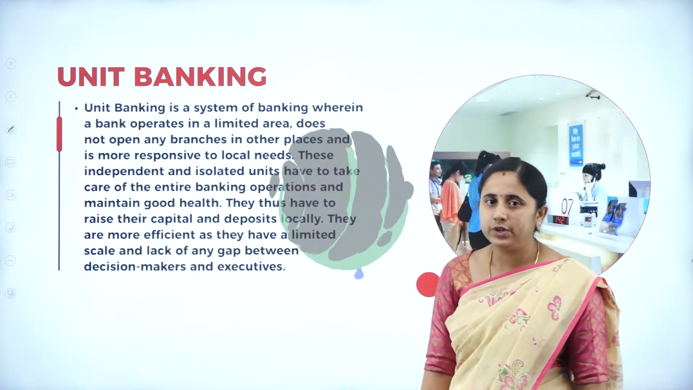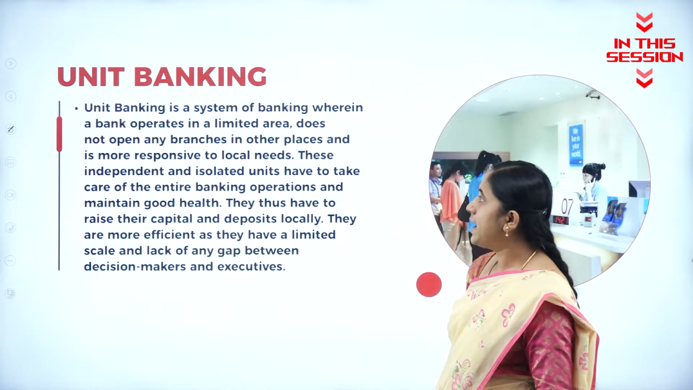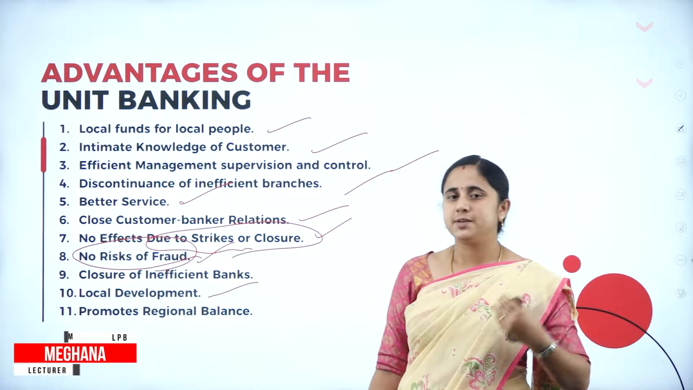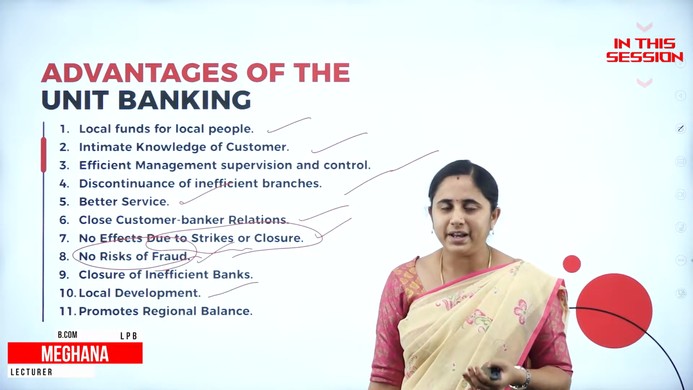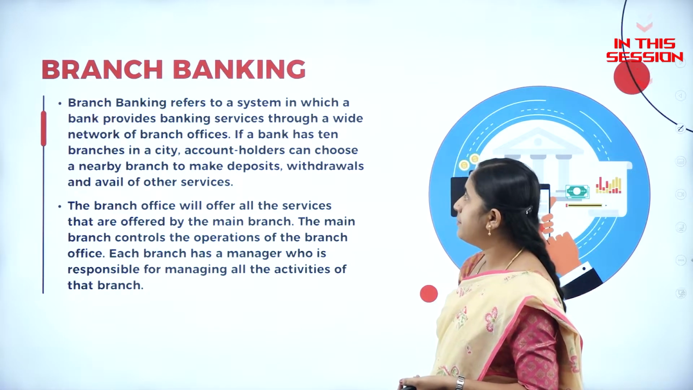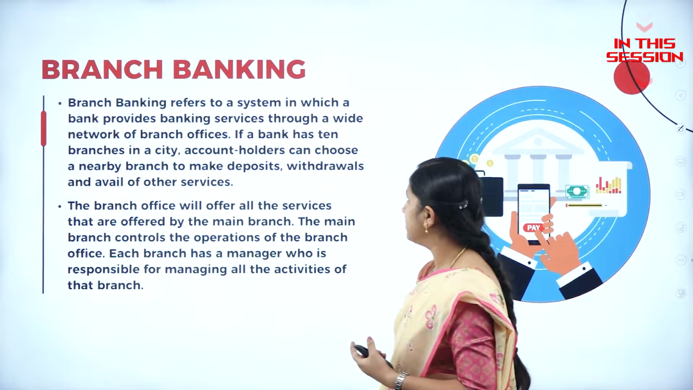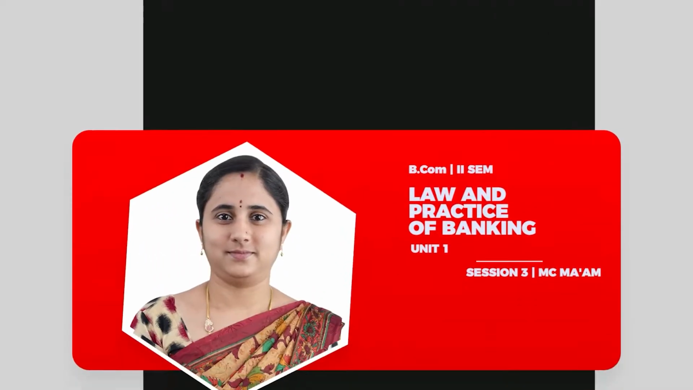So what do you mean by unit bank? Unit banking is a system of banking wherein a bank operates in a limited area, for local development. So you are accepting money from the customer as well as using this money only for that local development. Branch banking refers to the system in which a bank provides banking services through a wide network of branch offices.